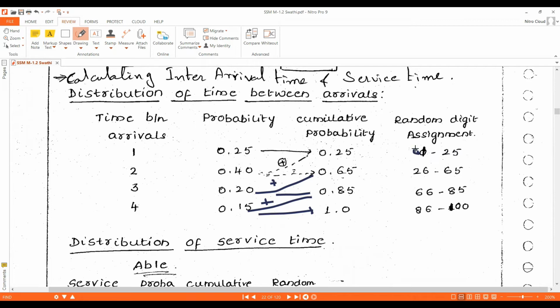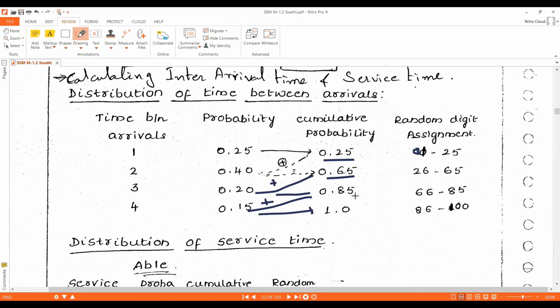Okay. Always the random number will start with 1. So for this one, 01 to 25, because its cumulative probability is 0.25. So the random digit assignment is 01 to 25. For the next one, the random digit assignment will start from 26, because the previous one ended with 25. So the next one's assignment will be 26 to 65, because its cumulative probability is 0.65. It is 26 to 65.